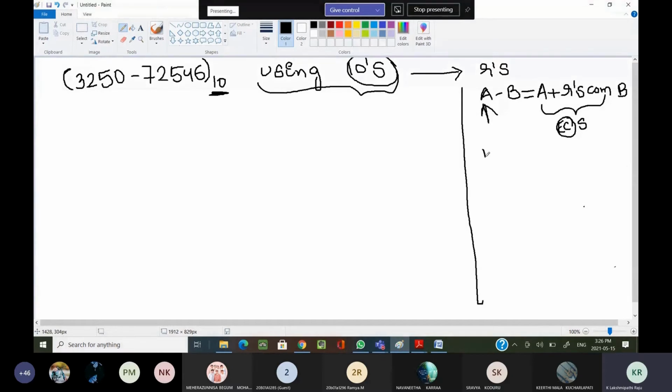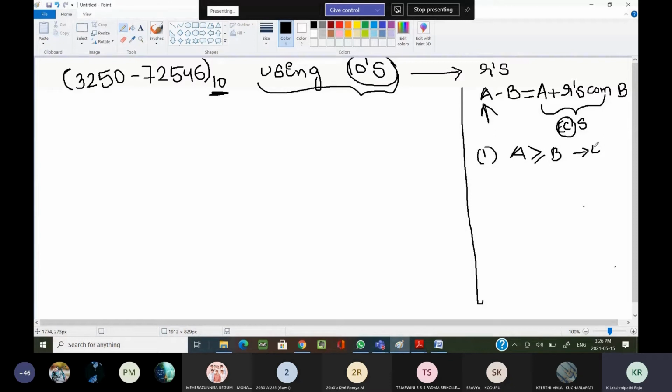Now case 1: if I get an end carry, what are we doing? When are we getting an end carry? If A is greater than or equal to B, then I am getting an end carry.